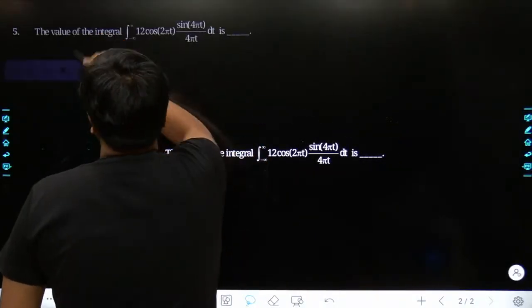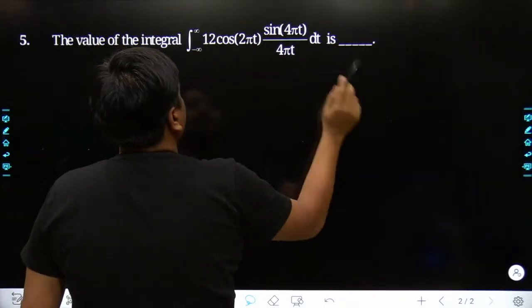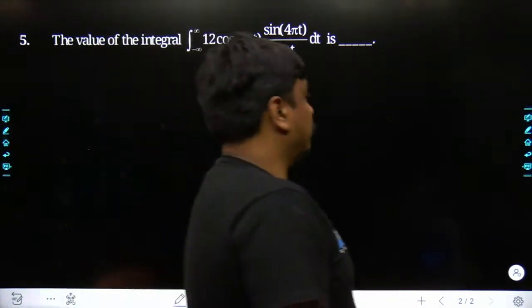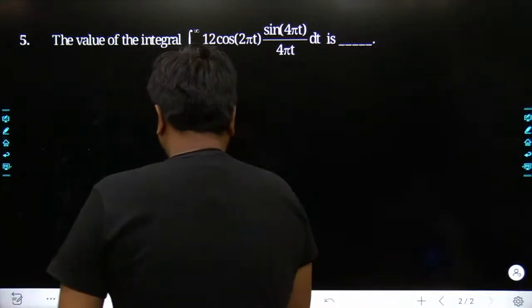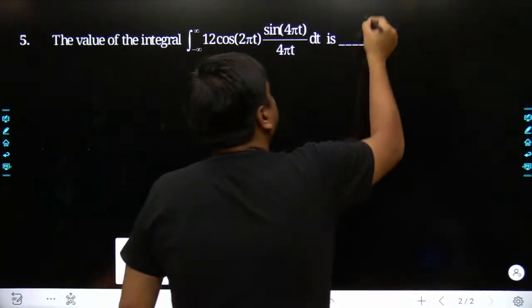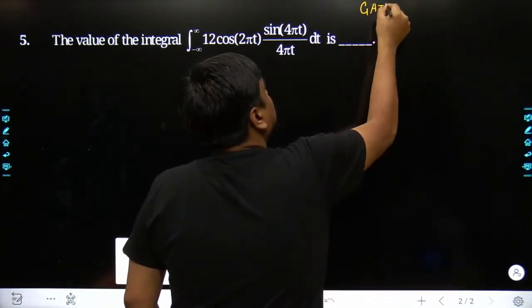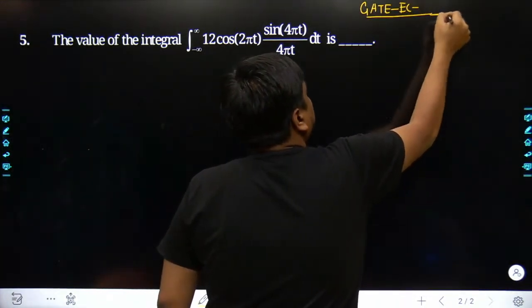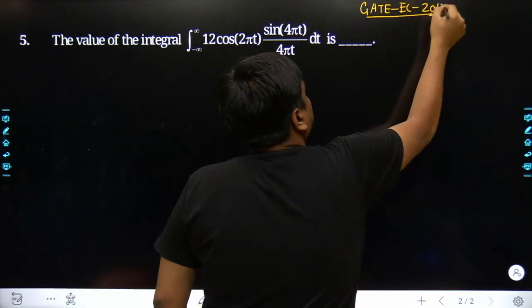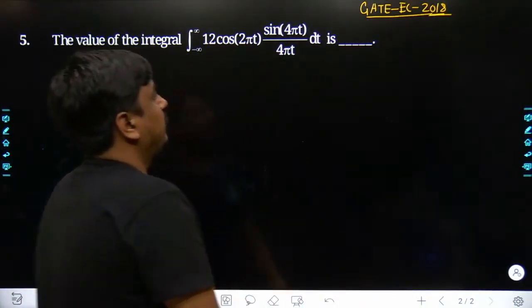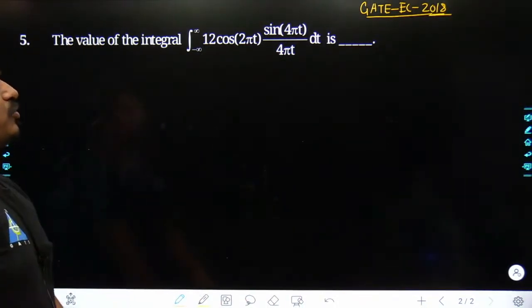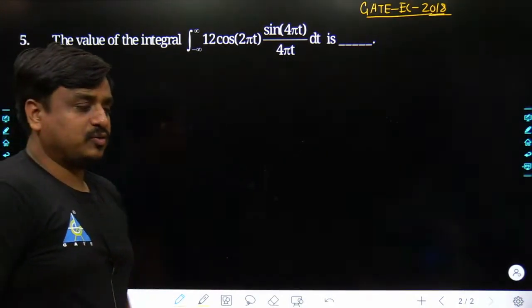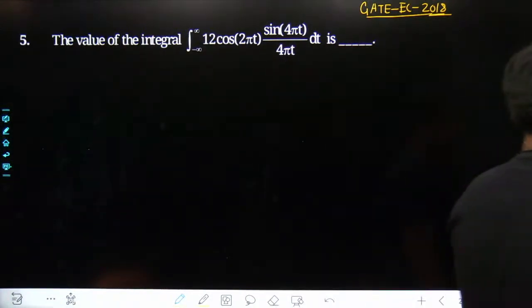So here comes the fifth question of the day, and this problem has come in GATE Electronics. Exactly I am not able to recall, but probably it is not later than 2018. So somewhere around the year 2018, this problem has been asked for the electronics students. Tell me what would be its answer.